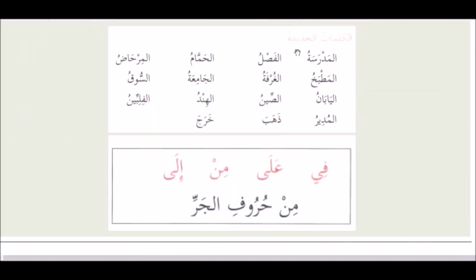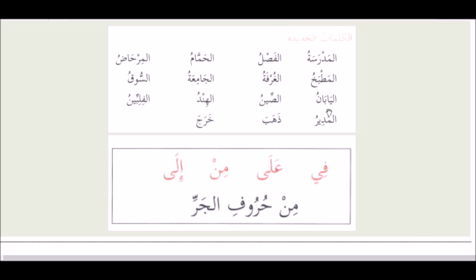These are the new words, al-kalimatu al-jadidatu, which we have in this lesson. Al-madrasatu is the school. Al-faslu is the classroom. Al-hammamu is the shower room. Al-mirhadu is the toilet. Al-madbakhu is the kitchen. Al-ghurfatu is the room. Al-jami'atu is the university.